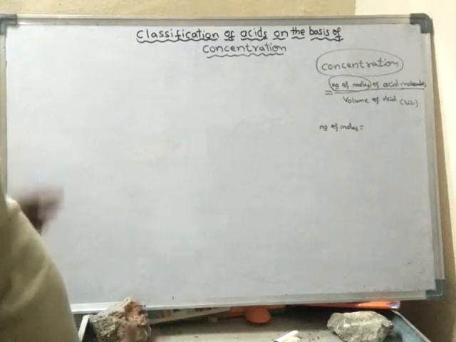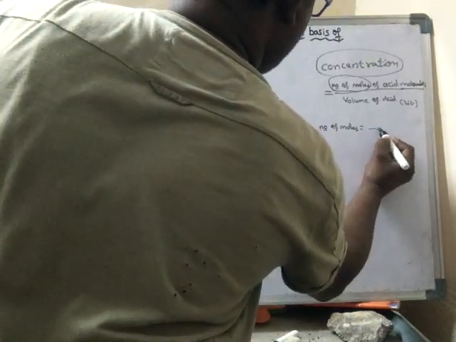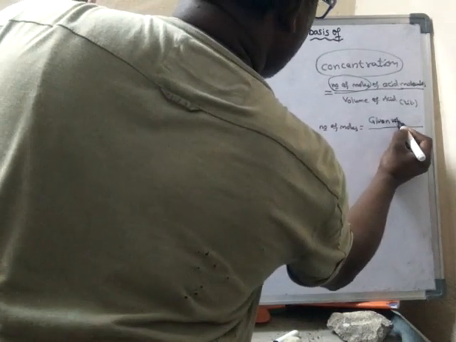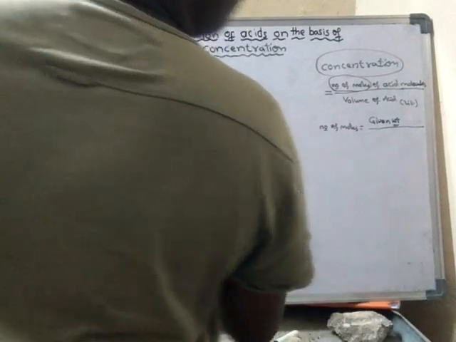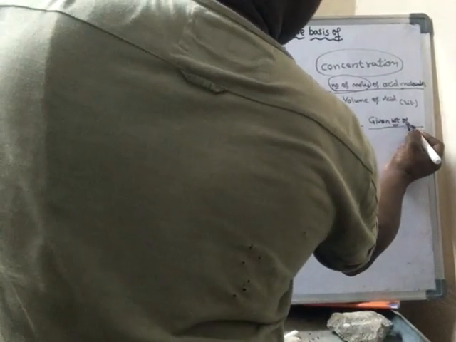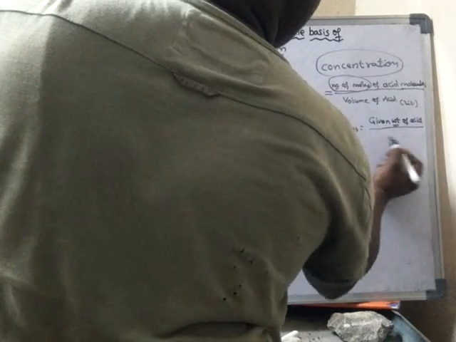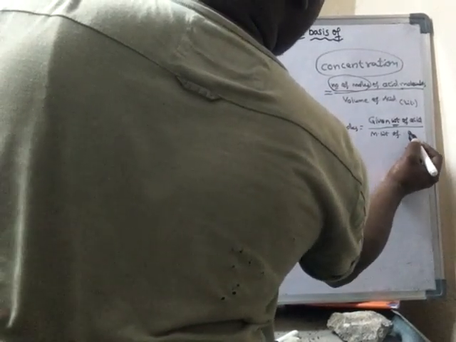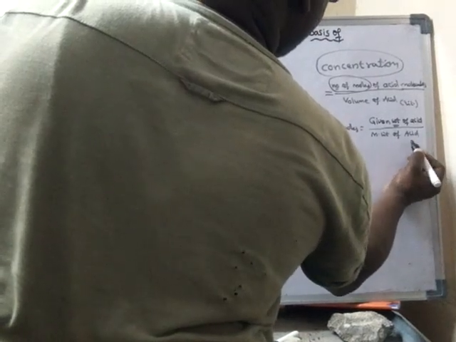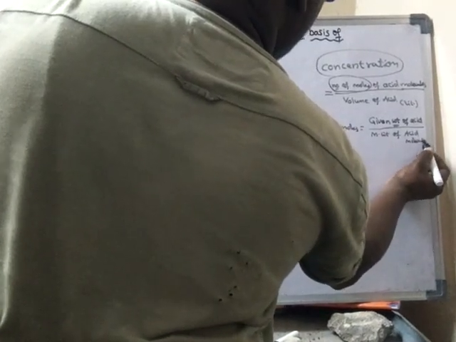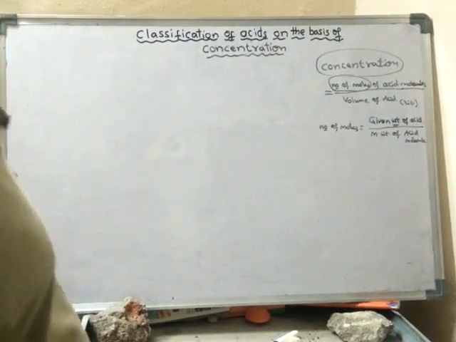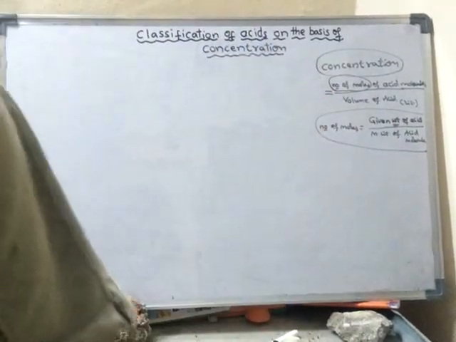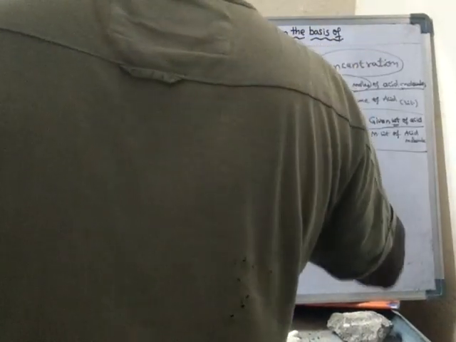Number of moles has a formula. What is the number of moles? Number of moles is equal to the given weight of the acid by the molecular weight of the acid molecule. So with this formula we can find the number of moles. So this is all about the concentration.